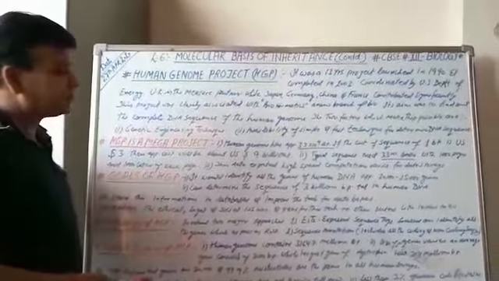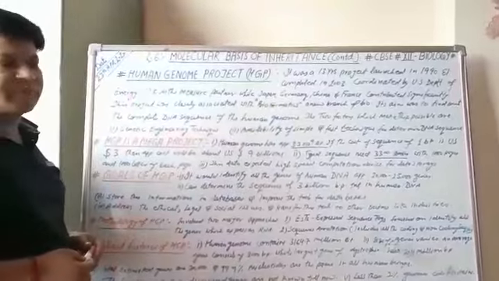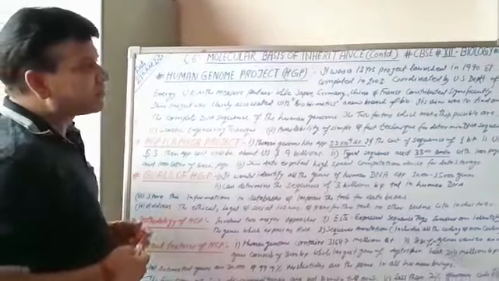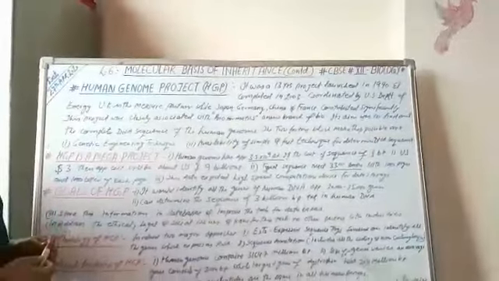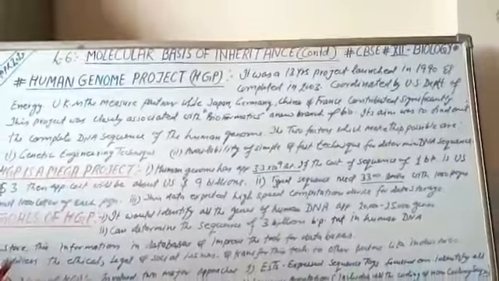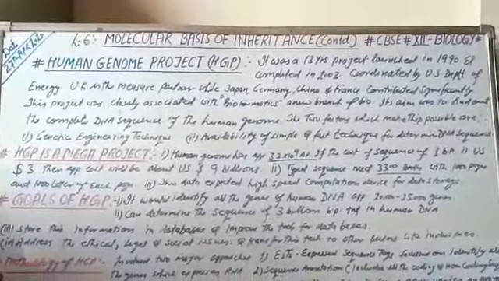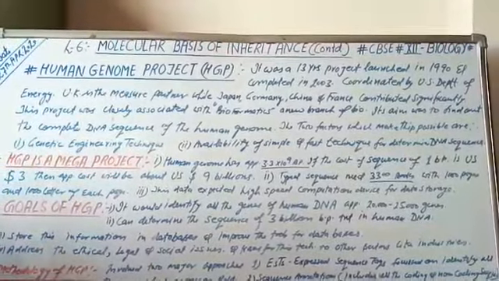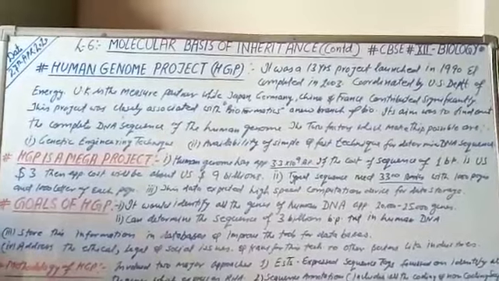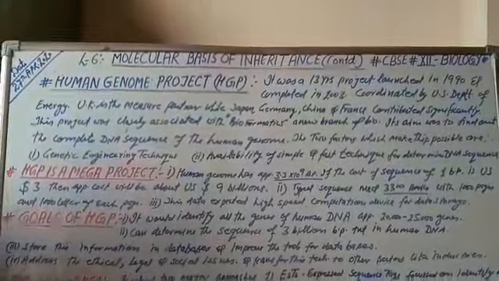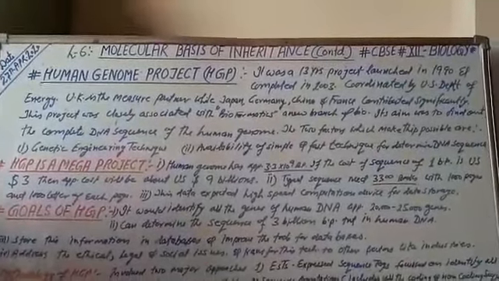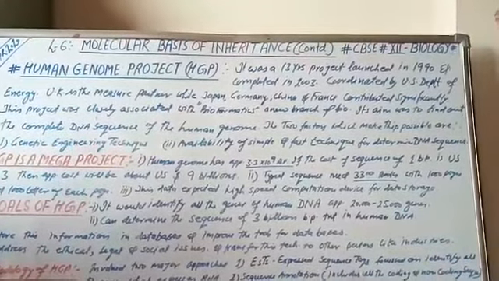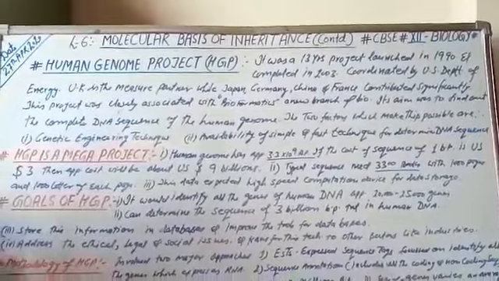Good morning, students. Another important topic is the Human Genome Project. It was a 13-year project launched in 1990 and completed in 2003. It was coordinated by the US Department of Energy, and the UK was the major partner of this project, while Japan, Germany, China, and France contributed significantly.